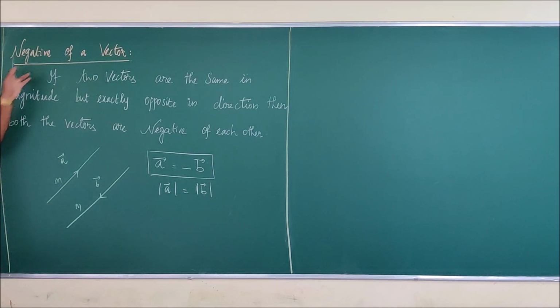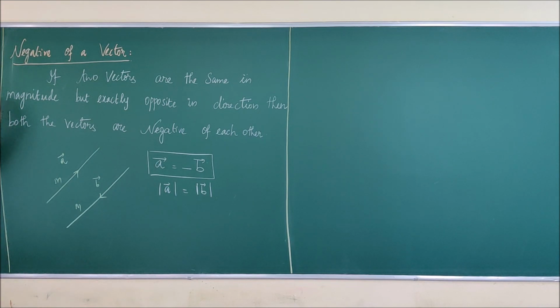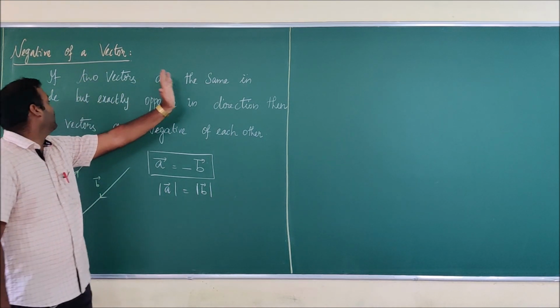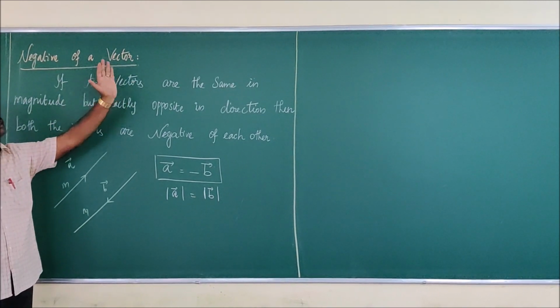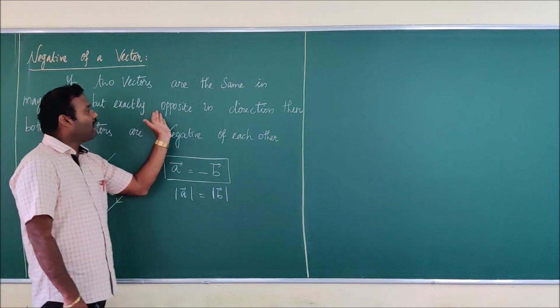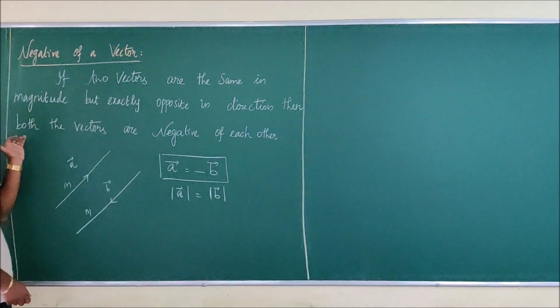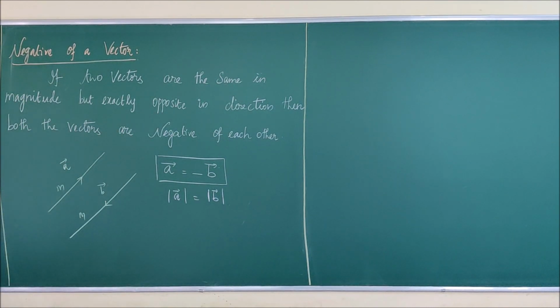At the last, we are going to discuss the negative of a vector. Okay. If two vectors are the same in magnitude but exactly opposite in direction, then both the vectors are negative of each other. Okay, let me consider this diagram.